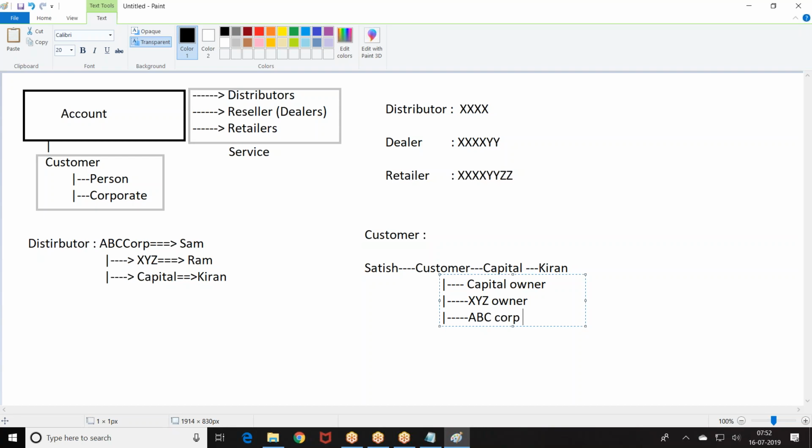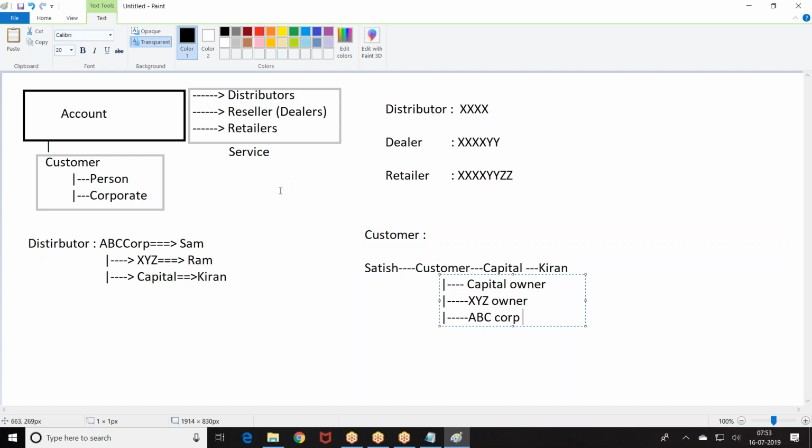As far as the channel is concerned, the people on the top should see each and every record created at the bottom. Suppose the dealer is directly creating a customer; that is visible to the dealer's owner and the distributor's owner. If the distributor is directly creating a customer, that should be visible only to the distributor. As per the channel hierarchy, the customer record should be visible.